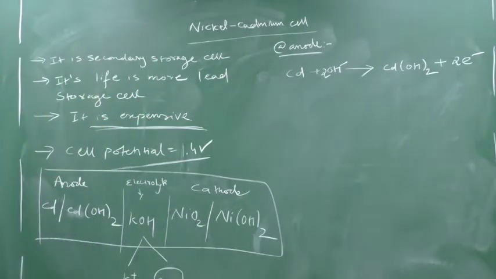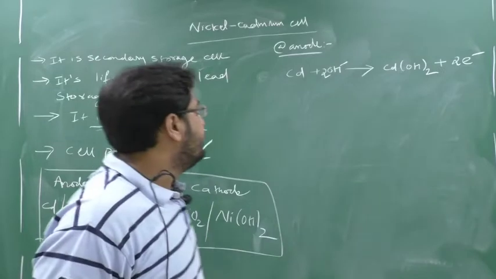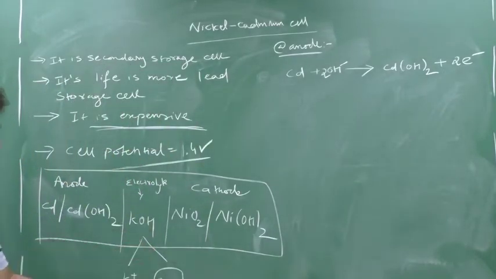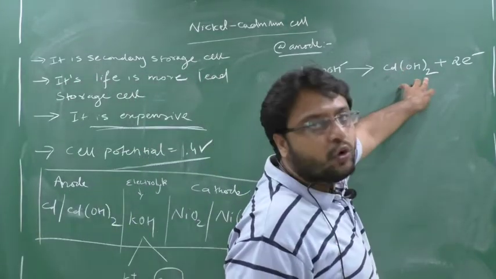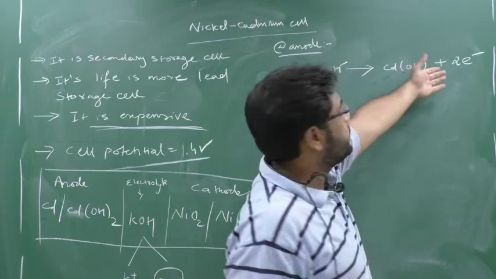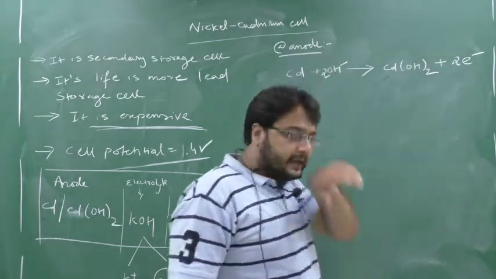Clear this part? The cadmium was converting into cadmium hydroxide. Who will help? This KOH will get split and forms OH minus. So this cadmium will react with OH minus and forms cadmium hydroxide. How many OH do I have? 2 OH. So 2 will come and there is loss of electrons. So how many charge? -2. So the 2 electrons will get lost.